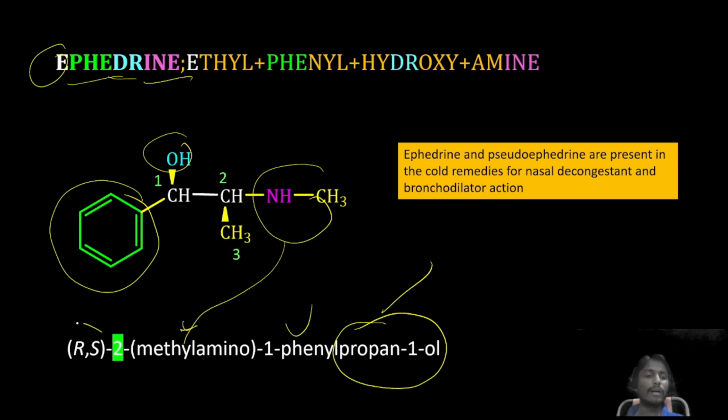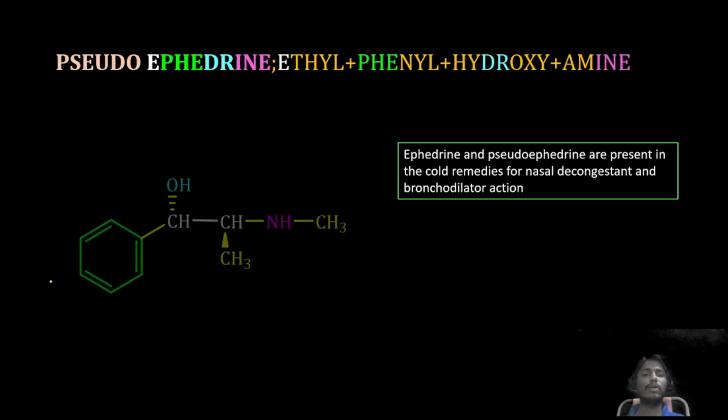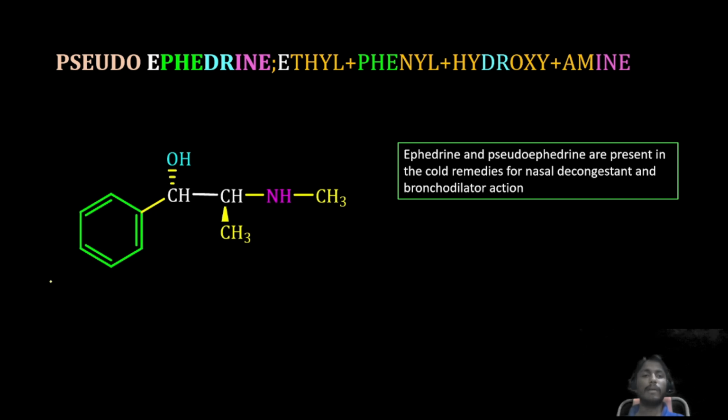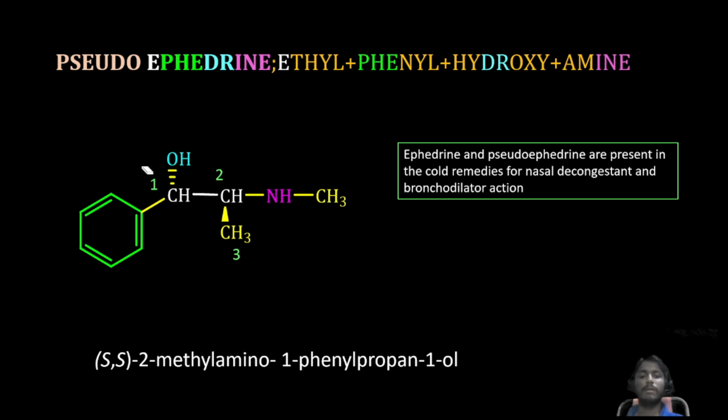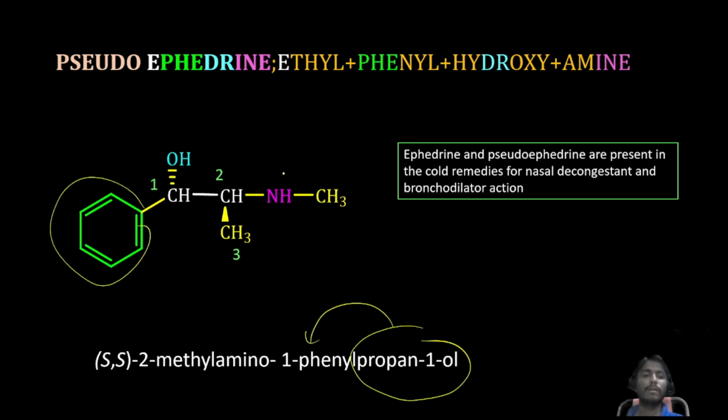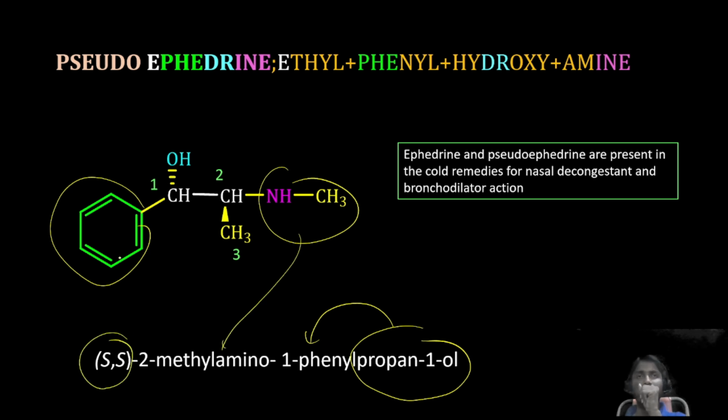See here, R and S enantiomer it is. That is ephedrine. Pseudoephedrine also same, but here OH group is above the plane. See here the IUPAC name is same. Propan-1-ol, 1-phenyl. Second position it contains methyl amino group. See this is an S,S enantiomer, but previous one is